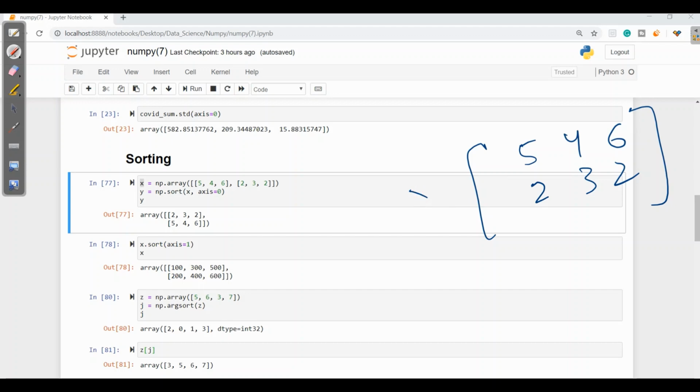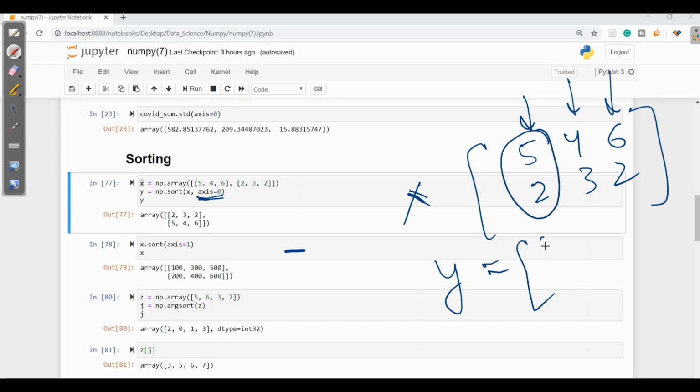It is x. Now we want np.sort, which will be returned in y, column wise as axis is equal to 0. Here it will compare 2 and 5. 2 is the smallest, so 2 will come first and 5 will come last. Here 3, then 4. In 6 and 2, 2 is the smallest value, so 2 will come first and then 6. So when we run here, we will get 2, 3, 2 and then 5, 4, 6.